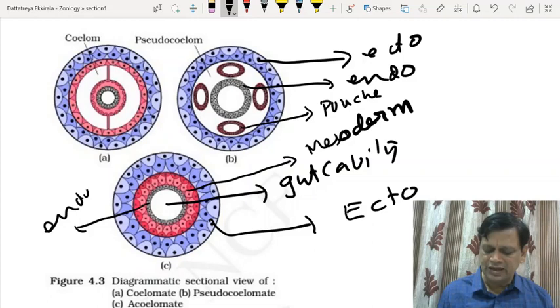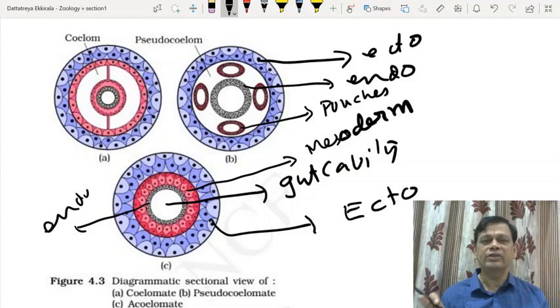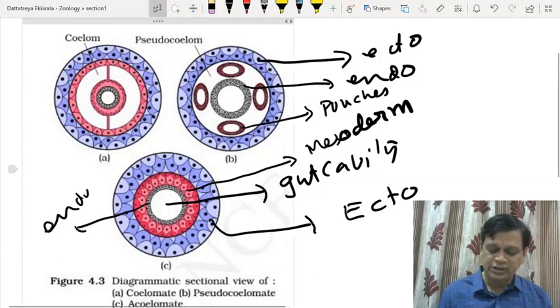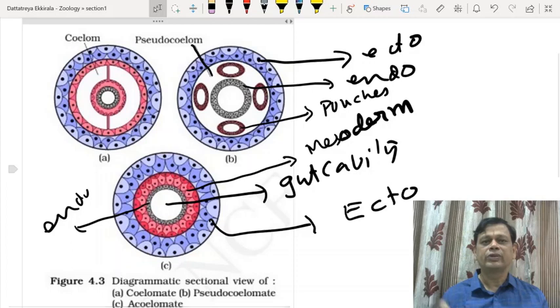So what is this space? This space is actually the pseudocoelom. Between different organs there is some cavity that can be called pseudocoelom.